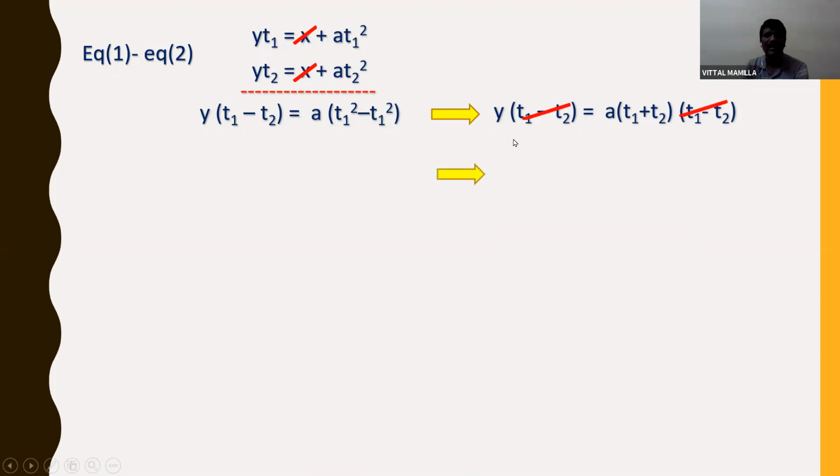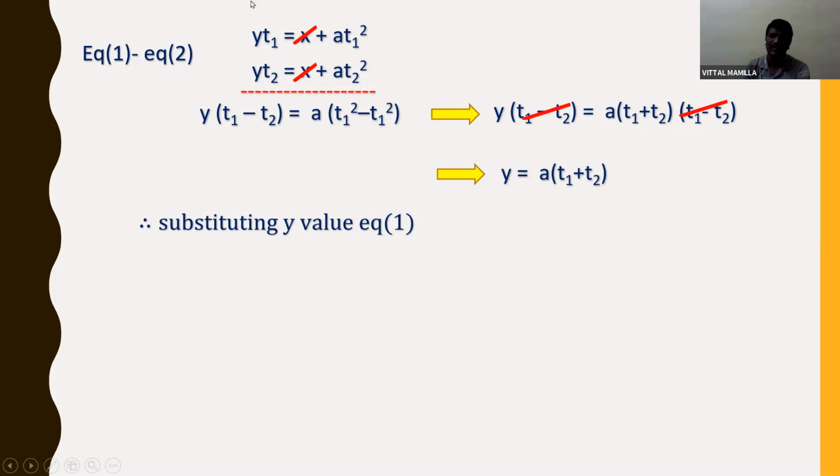Then I got the y value as y = a(t1 + t2). This is the y value. So now I need to find out the x value. How to find the x value? Substitute this y value in equation 1, or you can substitute in equation 2 also, either equation 1 or equation 2. I am substituting here in equation 1.